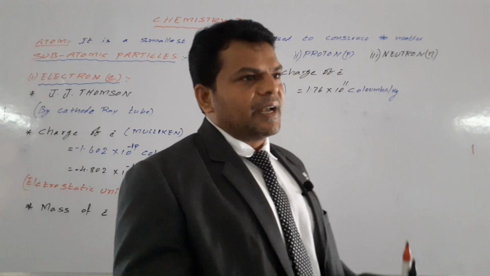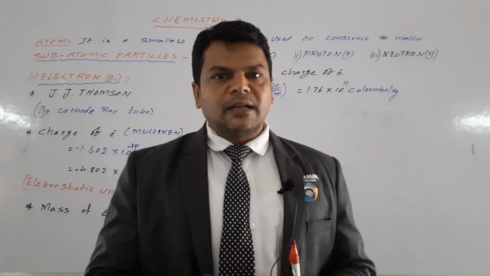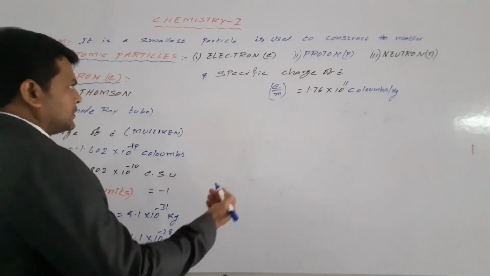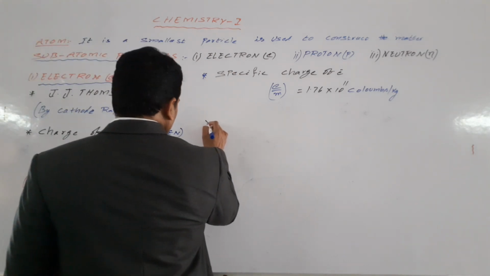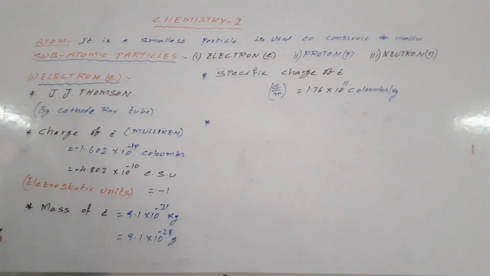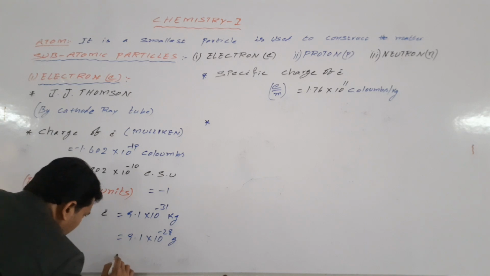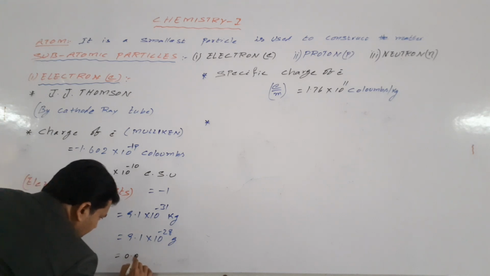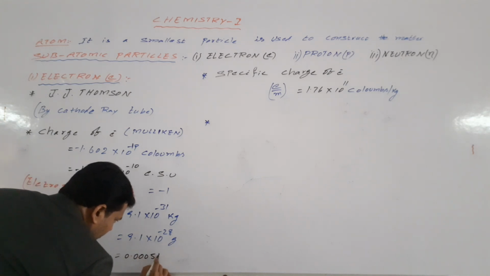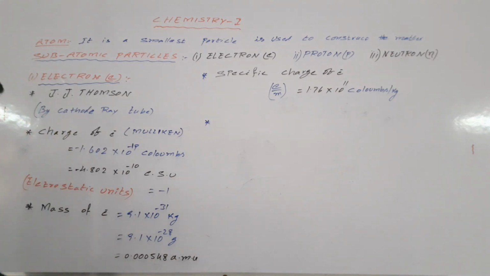This is a very small mass. The mass of the electron we may also say in atomic mass units, which is 0.000548 AMU.